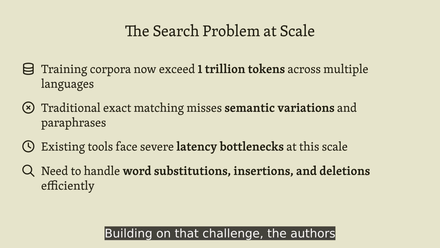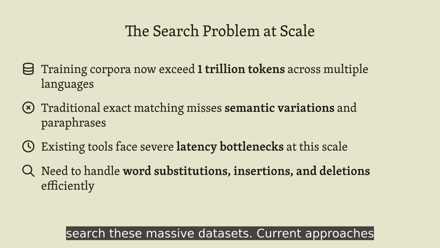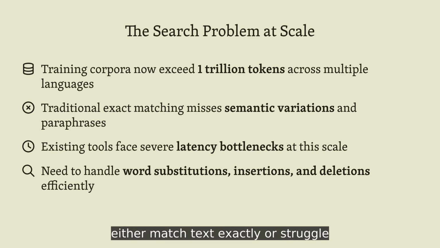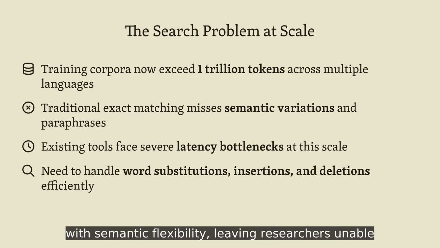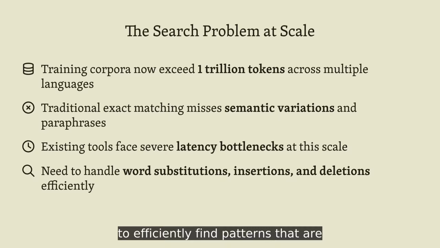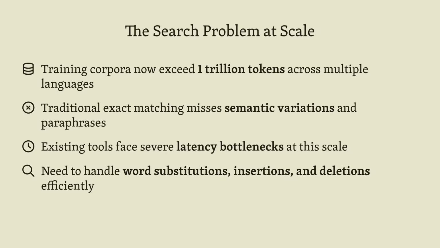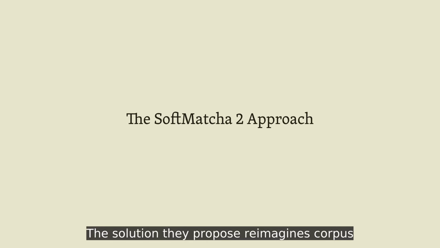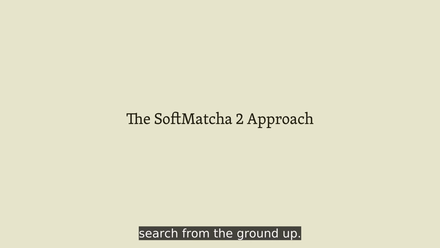Building on that challenge, the authors identify fundamental limitations in how we search these massive datasets. Current approaches either match text exactly or struggle with semantic flexibility, leaving researchers unable to efficiently find patterns that are similar, but not identical across trillion-token corpora. The solution they propose reimagines corpus search from the ground up.